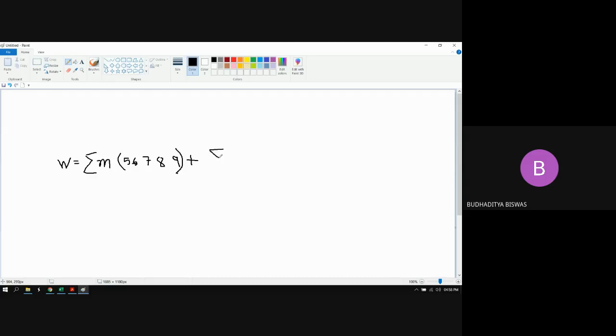Who can say? Plus the summation of don't care conditions 10, 11, 12, 13, 14 and 15. So this is the expression of W from the K-map in canonical form. W is the summation of min terms 5, 6, 7, 8, 9 plus the don't care conditions d 10, 11, 12, 13, 14, 15.